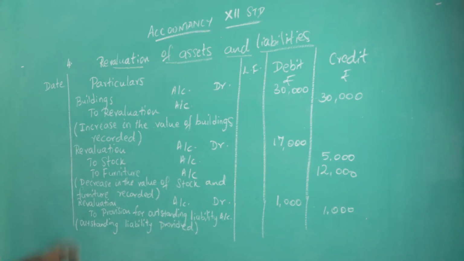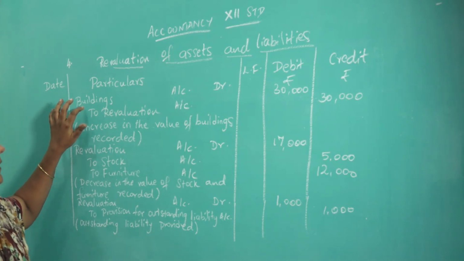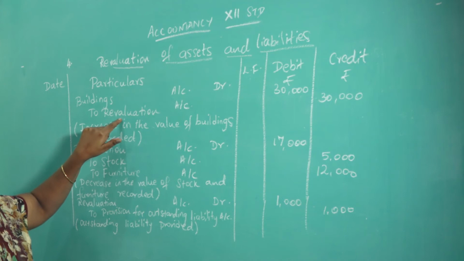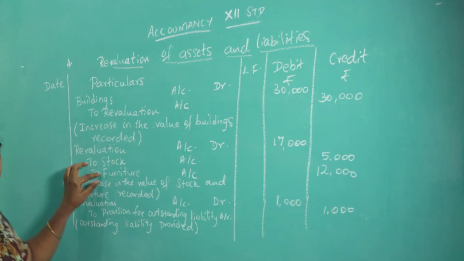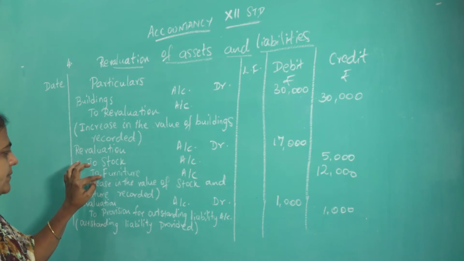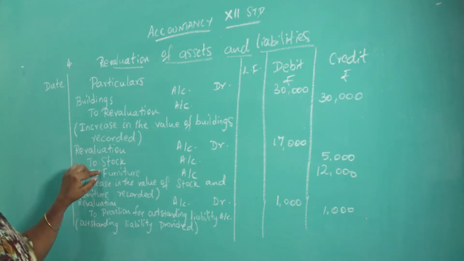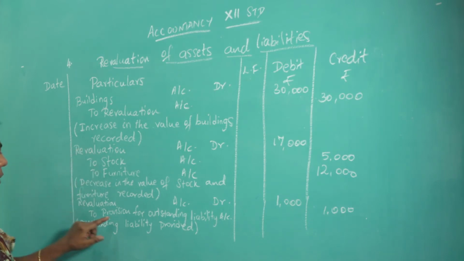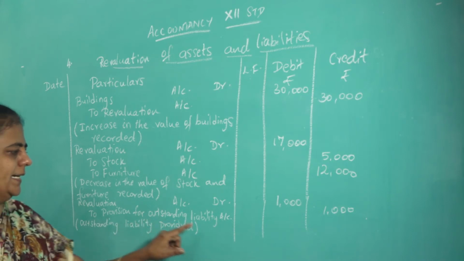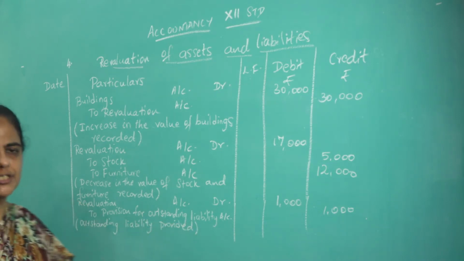Is it clear? Buildings is an asset. If the asset increases, it results in profit. So revaluation should be credited. Stock is an asset, furniture is an asset, but both the assets are depreciated. That is decrease in the value. So asset value decreases means it results in loss. So revaluation should be debit. Again, you are providing for outstanding liability. That is also loss. So again debit revaluation account.